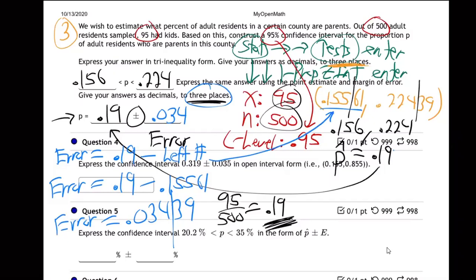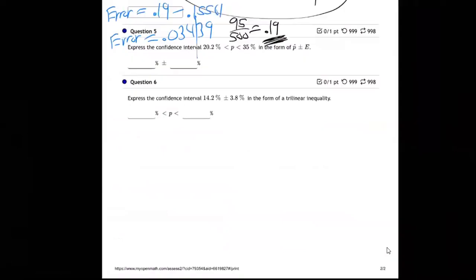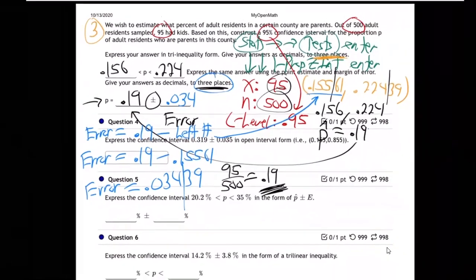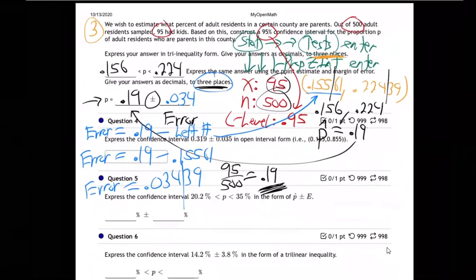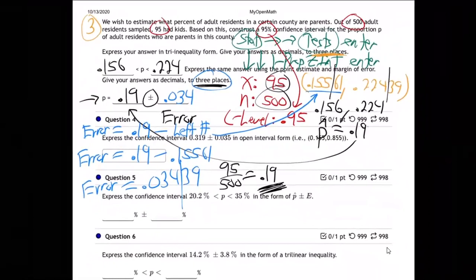Is that making any sense? Let me say a little bit more about that, because I want that to really make sense for you. Can that be a negative number? It could be. It's possible. Okay. Are you using the whole number or just the 0.156 when you subtract it from the 0.19? Yes, just the whole 0.15561. 0.19 minus 0.15561. Yes. There we go.